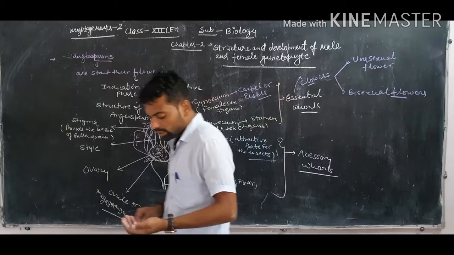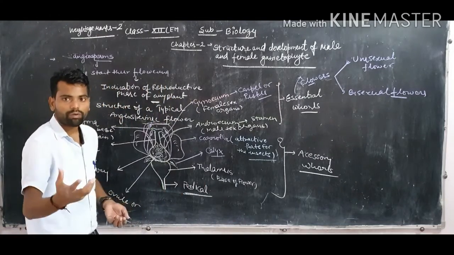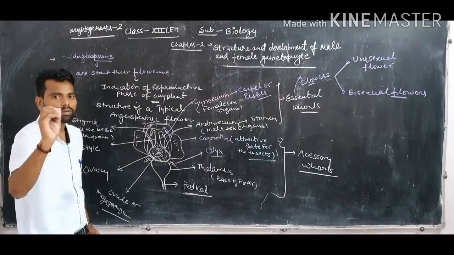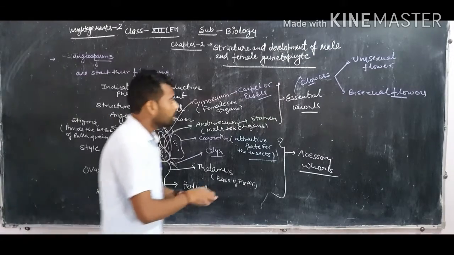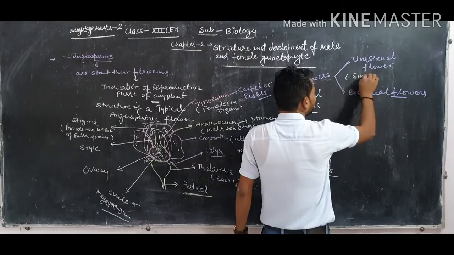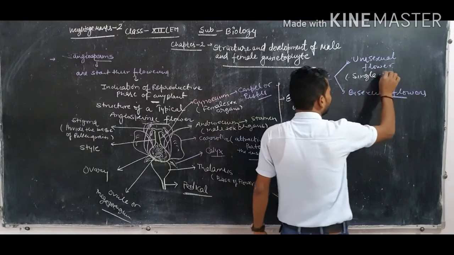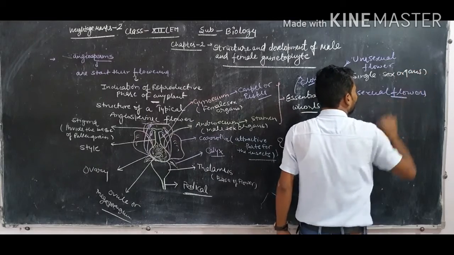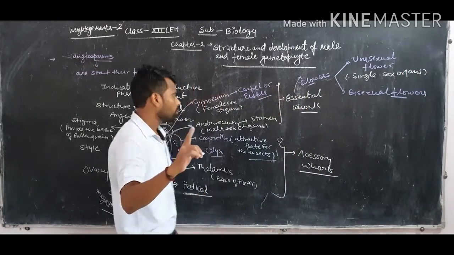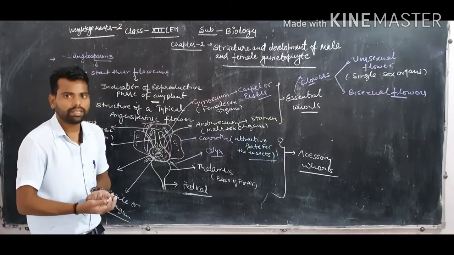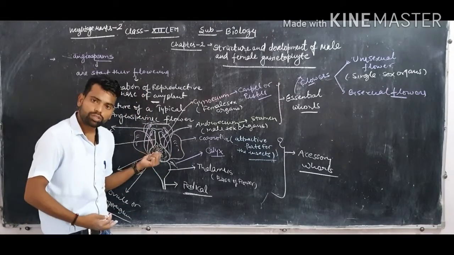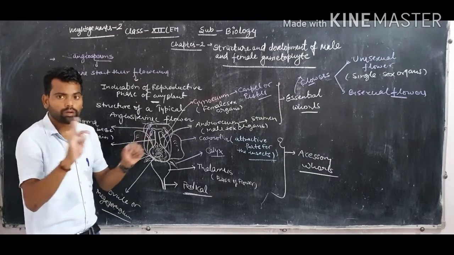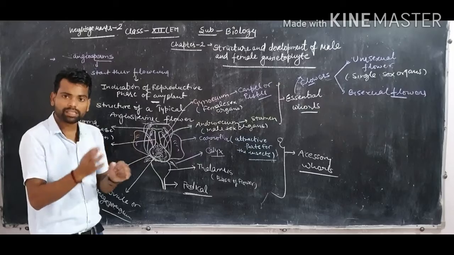Unisexual means the flower in which only one of the reproductive organs is present; they have only a single sex organ. The flower with the single sex organ, if androecium is present, is called a male flower. If gynoecium is present, it is called a female flower, and both sex organs do not exist in the same flower.